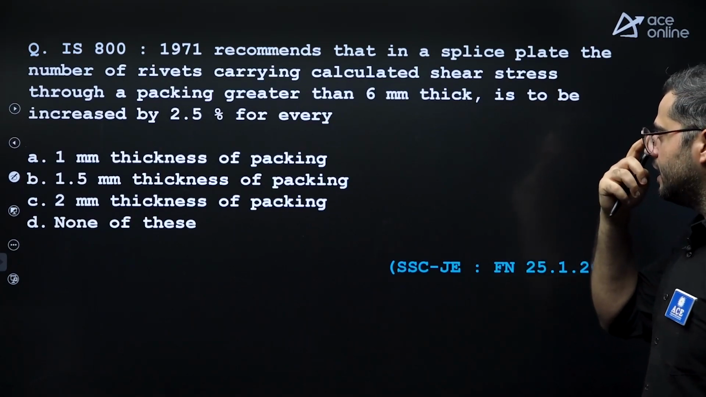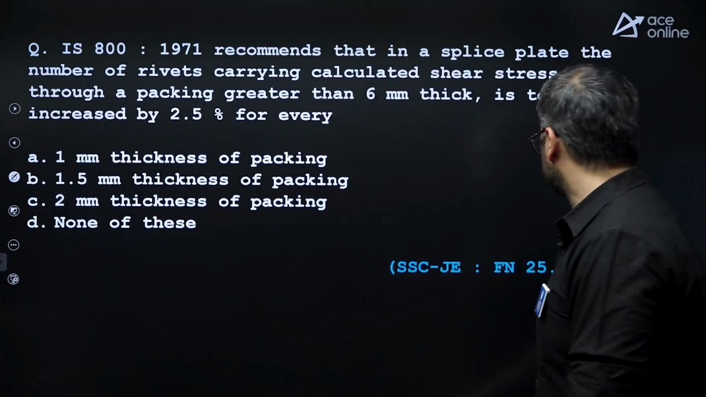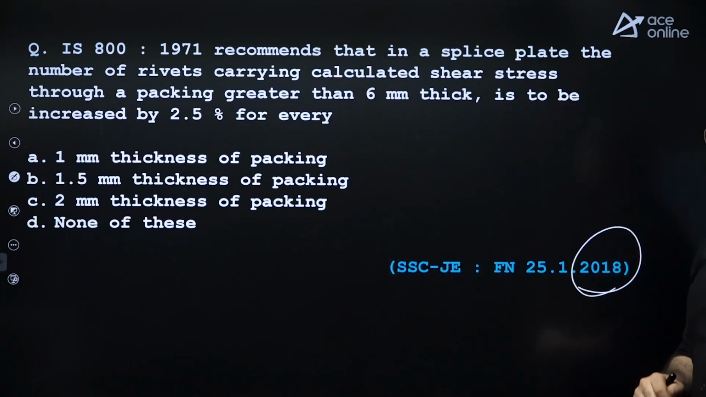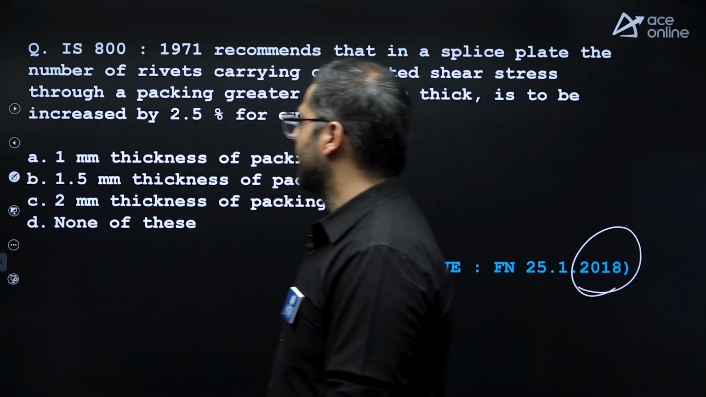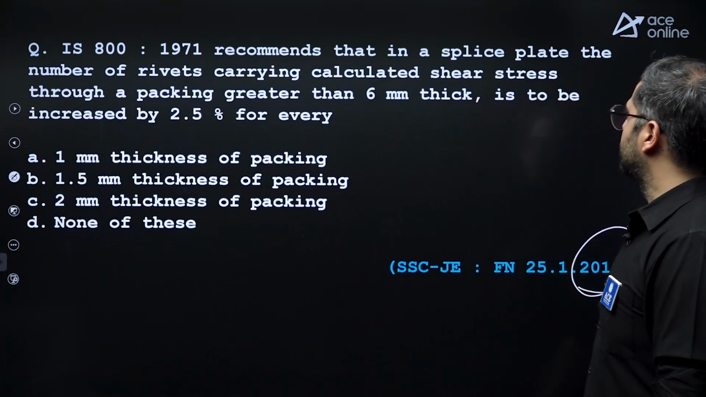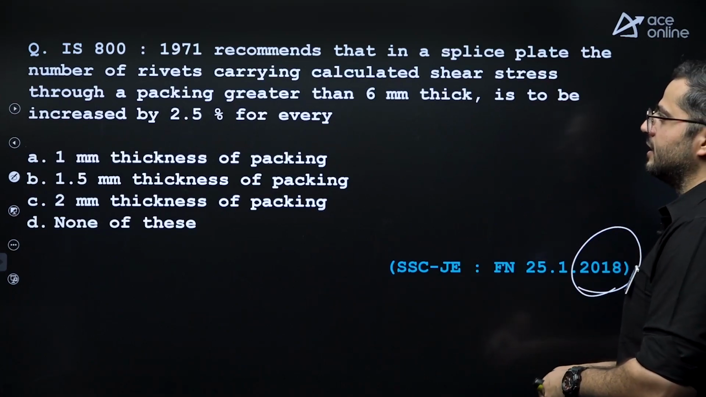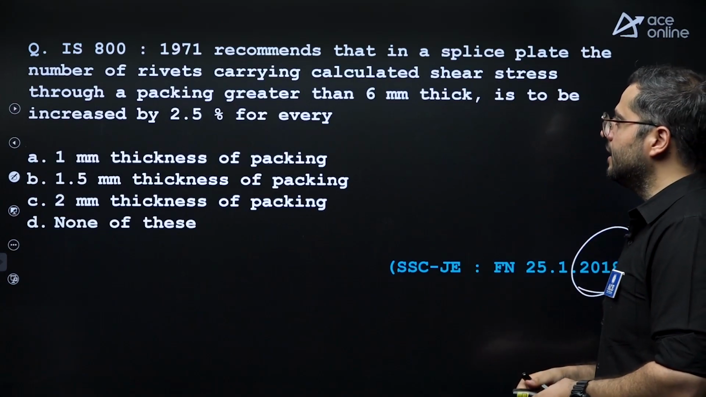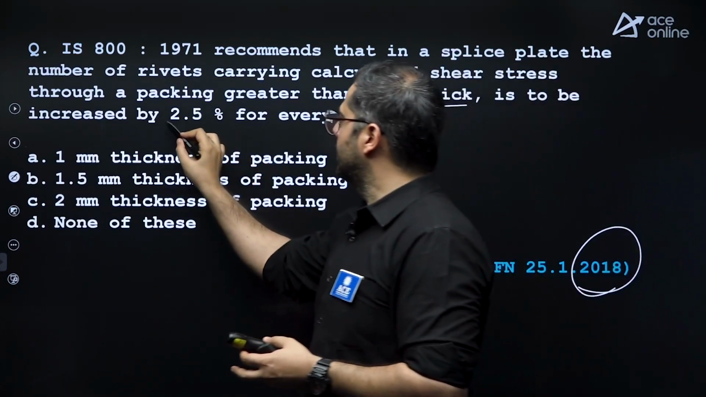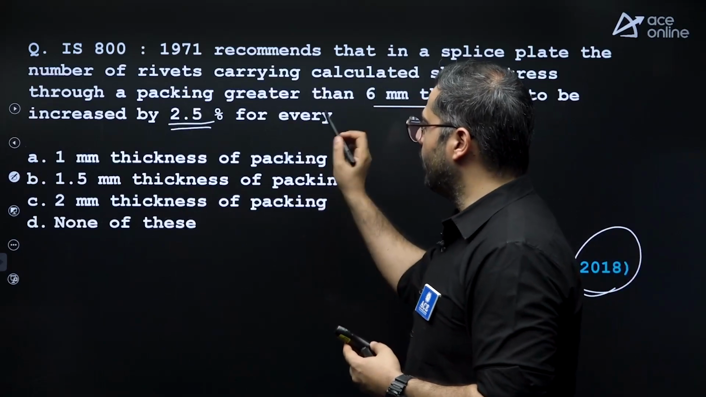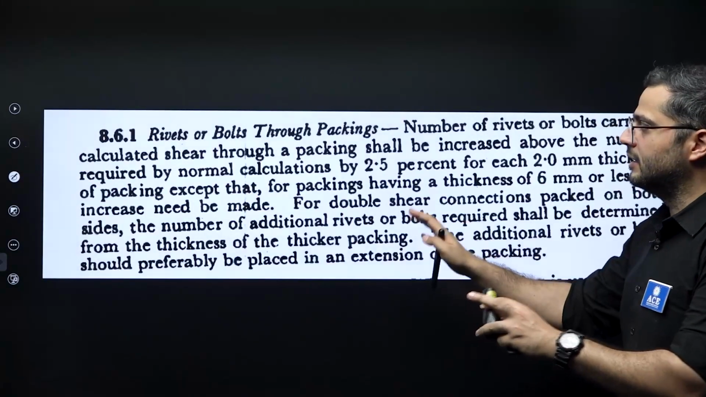Next, IS 800 1971. This is older than 1984. See, older than 1984, it was asked in 2018. This is the drawback of SSC JE. Recommended that in splice plate, the number of rivets carrying calculated shear stress through packing greater than 6 mm thick should be increased by 2.5% for every 2 mm thickness of plate. I am giving you the codal provision. This is for packing plate.